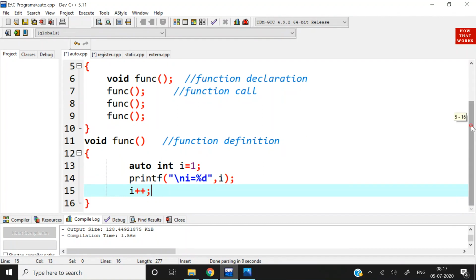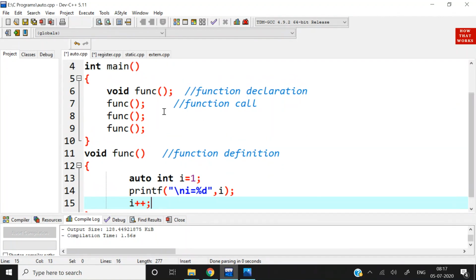Now how it will work? First of all, this function call will arrive, then control goes to the function definition. Over here the value of I is set to 1 and then printf 1. 1 will be printed. Then I will be incremented, that means it became 2.